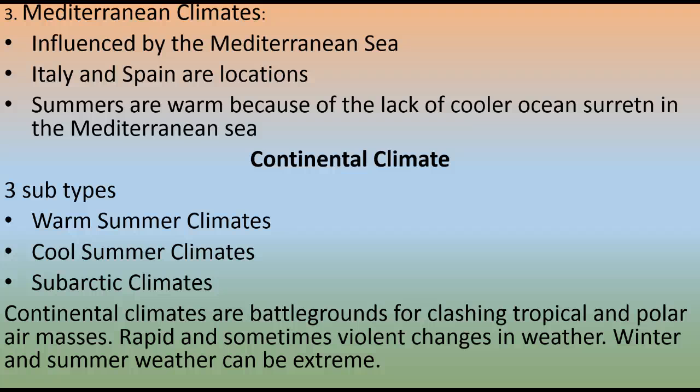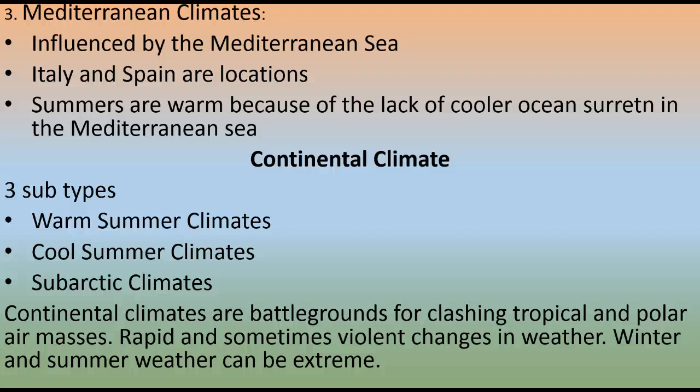Continental climates. This is basically any climate that's pretty much inland, not associated with oceans. There's three types: warm summer climates, cool summer climates, and subarctic climates. So continental climates are places where tropical and polar air masses sometimes come together. So that's like, say, over Ohio, which is what's getting ready.